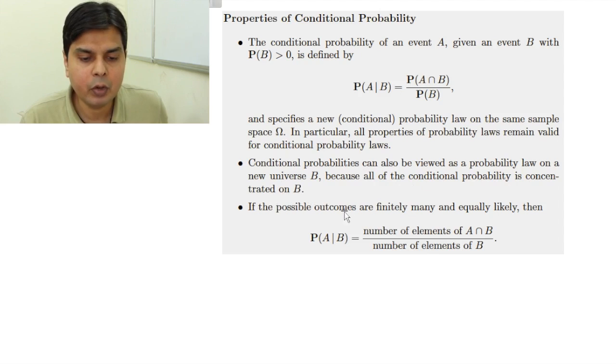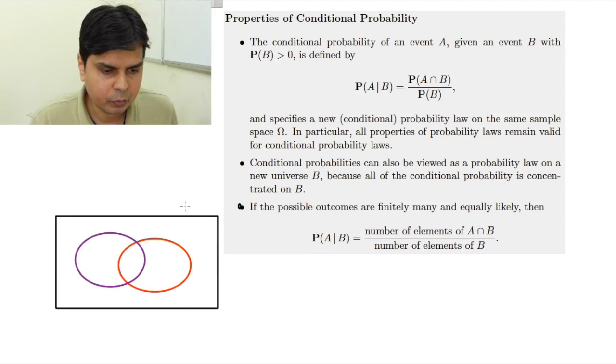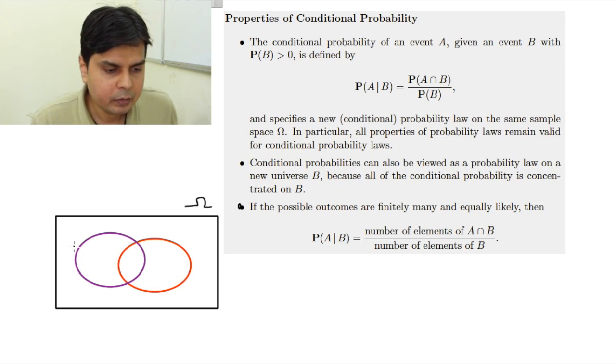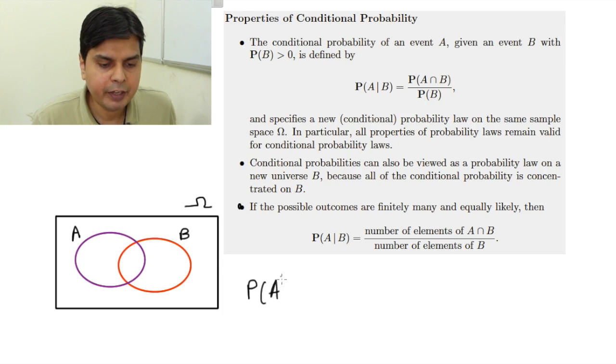If the possible outcomes are finitely many and equally likely, then probability of A given B is equal to the number of elements of A intersection B divided by the number of elements of B. This rectangle is my sample space, this is my event A, the purple one, and this is my event B, the red one. So when I am calculating the probability of event A, I am concentrating on the whole sample space, on the whole omega.